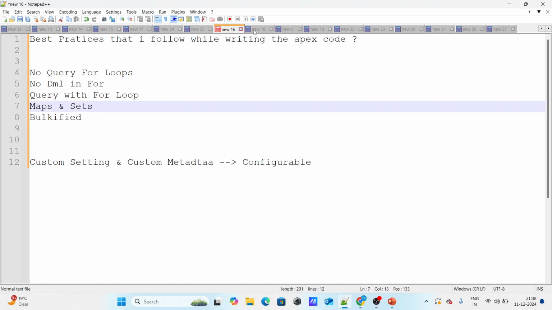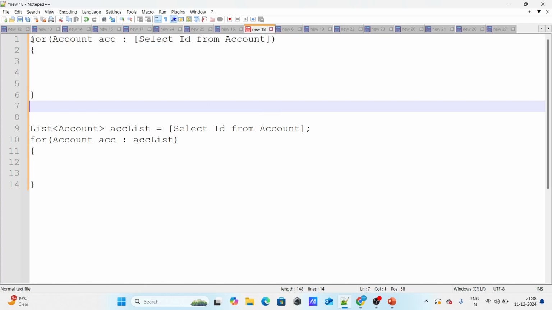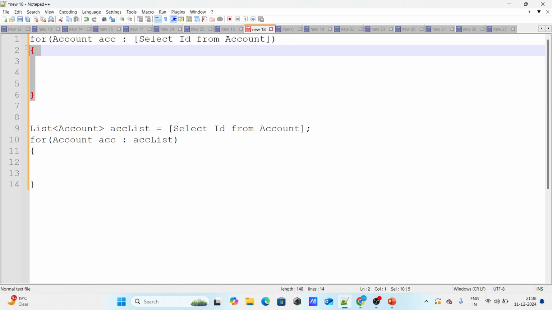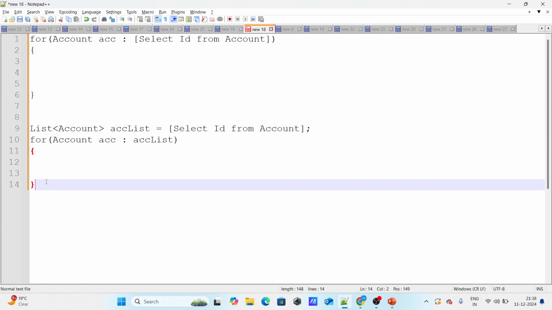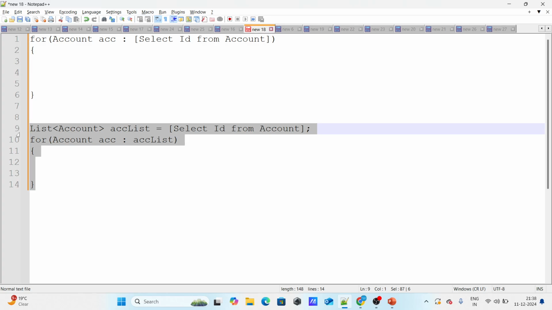Let's move on to the next question that says that I have two for loops. You can see over here, this is one of the for loops and this is the second for loop. So their question was, which for loop are you going to use in this scenario? One of the for loops is using a query within the for loop, and the other one is outside the for loop. So which one are you going to use?